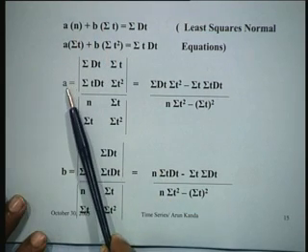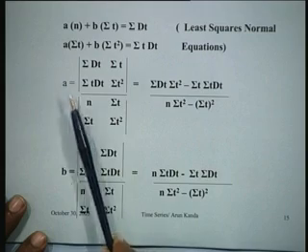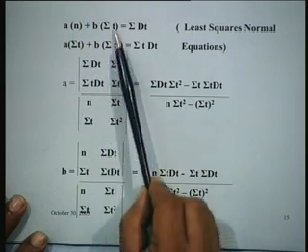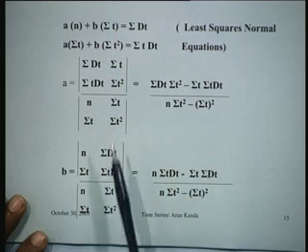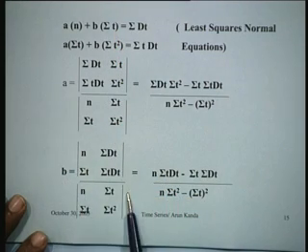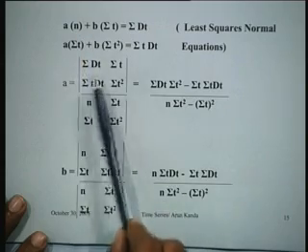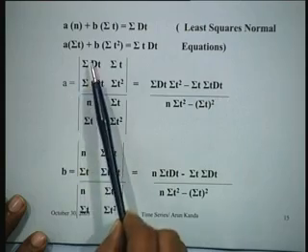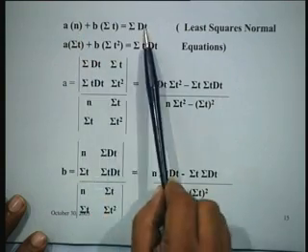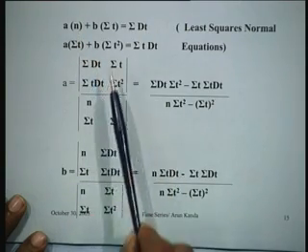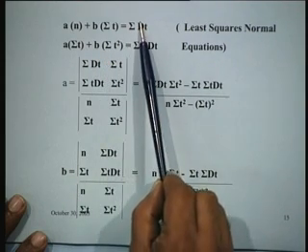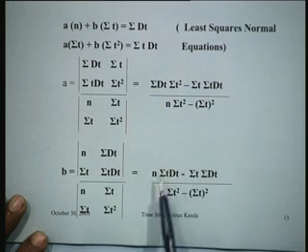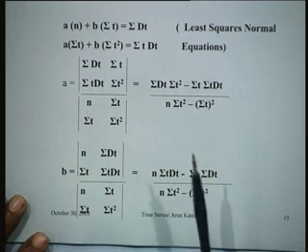So what happens is, if we use Cramer's rule, for instance, in the denominator we will have this determinant n, summation t, summation t square, and this would appear in the values of both a and b. And as far as the numerator is concerned, you will simply substitute this column in this equation. For instance, for a, you substitute summation dt and summation t dt, and similarly for b, you simply substitute this value in the second column here, and you get the values of A and B after a bit of simplification.